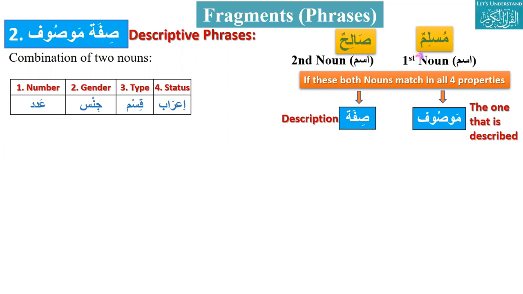All the properties of Mawsuf should be the same as Sifa. First, what are the properties of Ism? As Ashar described, there are number, gender, type, status: adad, jins, qism, i'rab.